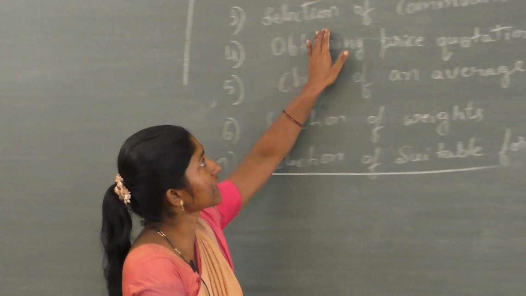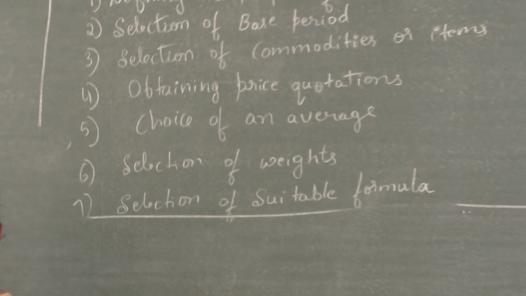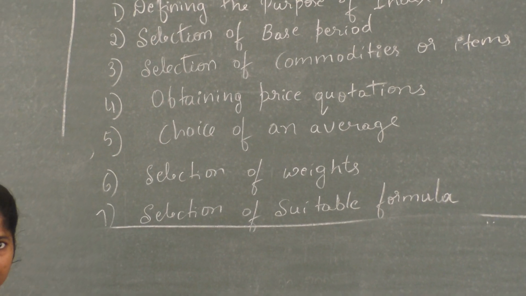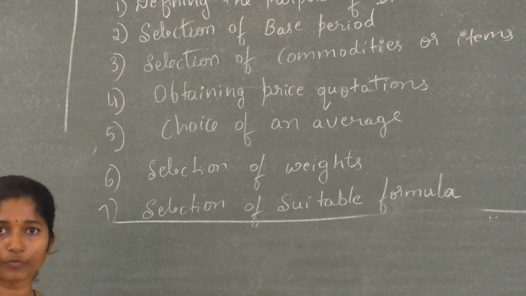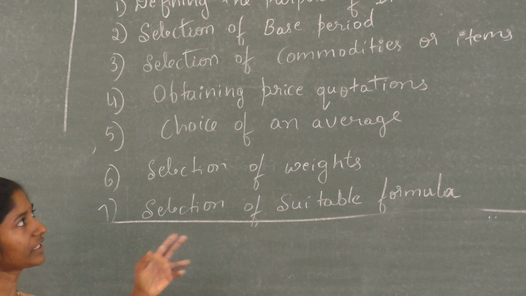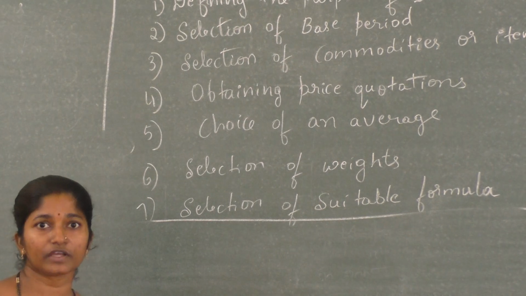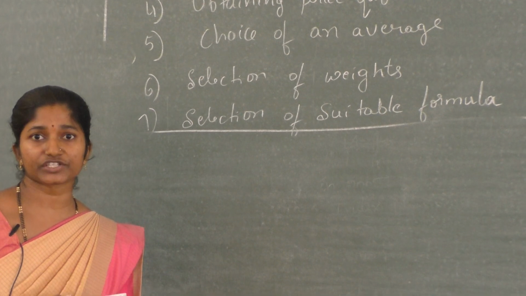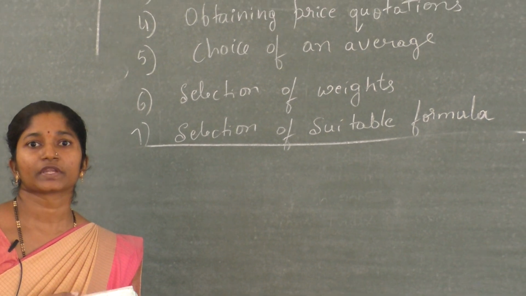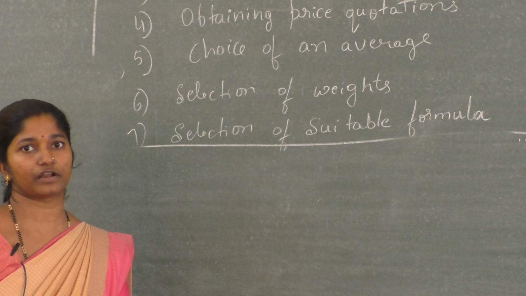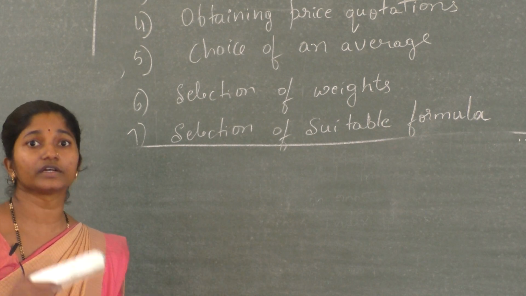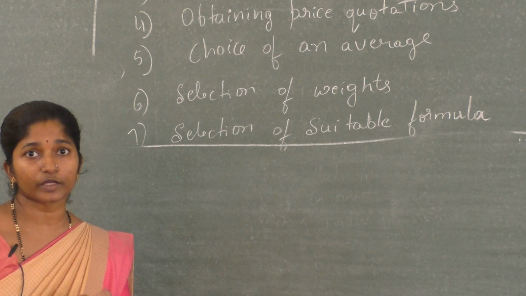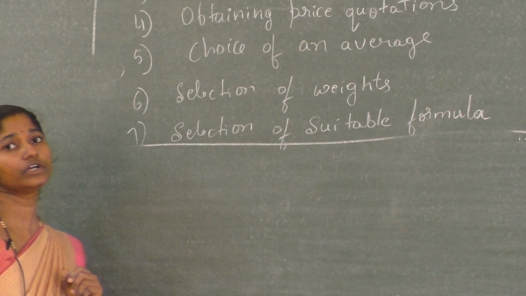Next, third one, selection of commodities or items. So after the base period, immediately we go for commodities. Here commodities is very important for the calculation. While you are selecting the items, we have to see the habits of the people, taste of the people, customs, traditions, etc. We have to note that these change from one time to another time. You have to select items correctly, that means perfectly.